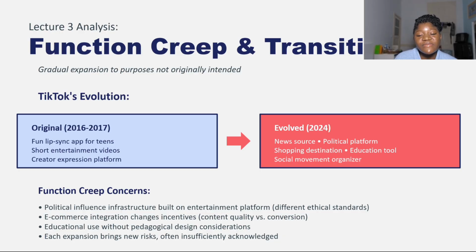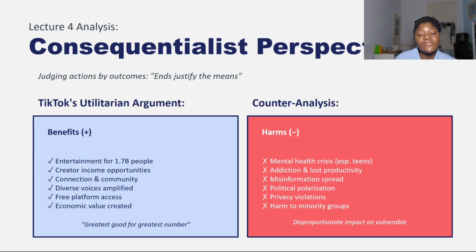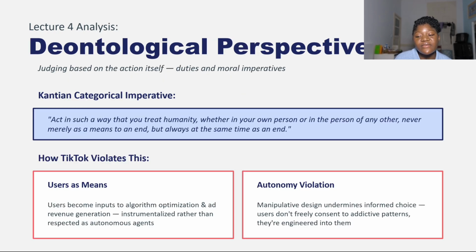The consequentialist perspective here looks at TikTok's utilitarian argument, creating the greatest good for the greatest number of people. However, this ignores the disproportionate impact on vulnerable individuals in terms of mental health, polarization, misinformation, and harm to minorities, for example. The deontological perspective looks at acting in such a way that you don't use humans as a means to an end.